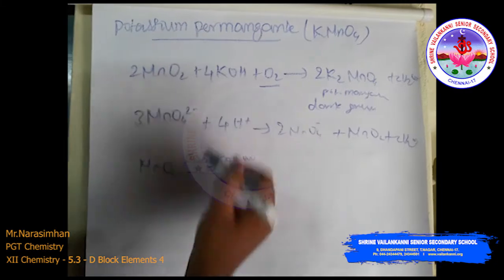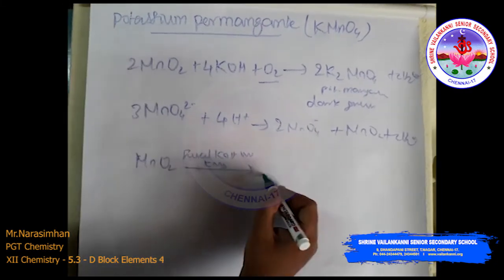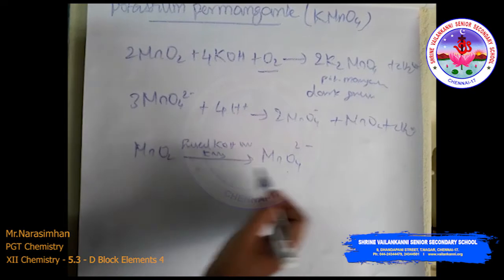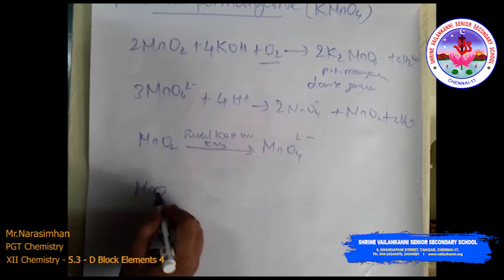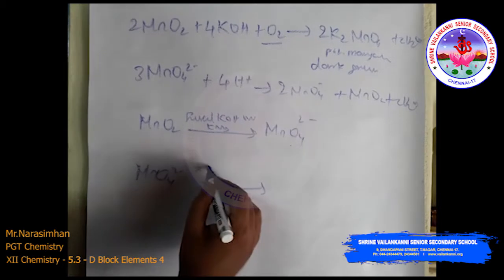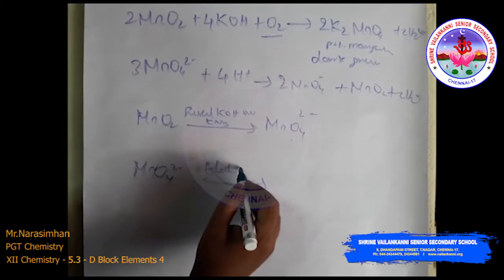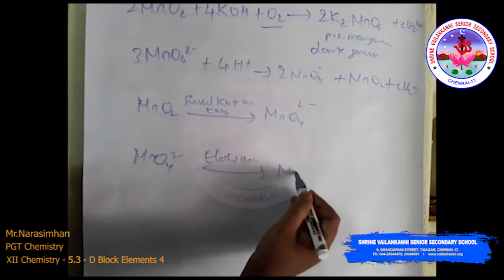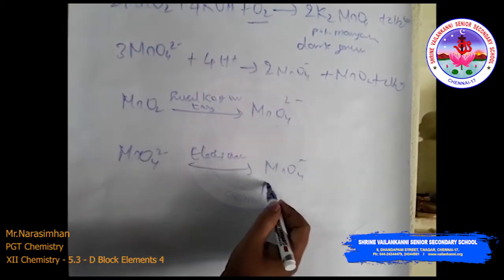You can use air or KNO3 to form the manganate ion, MnO4 2 minus. This manganate ion further undergoes electrolytic oxidation with alkaline solution to form MnO4 minus, that is permanganate.